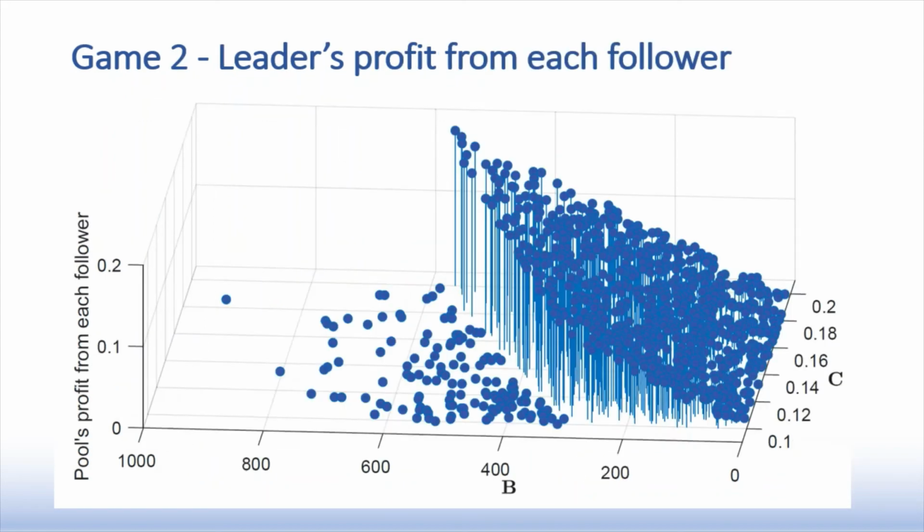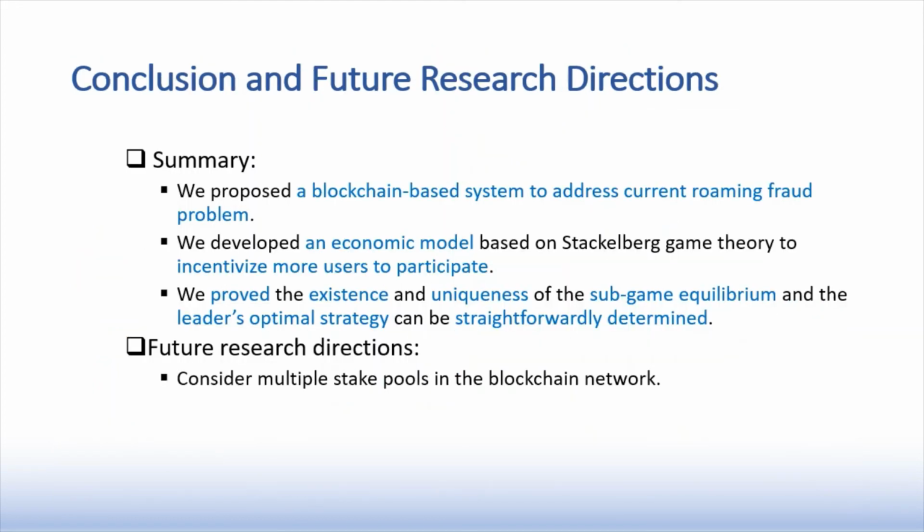In the second game, we simulate a 1000-follower game to determine the effects of the budgets and fixed costs of the players on the profit of the leader. As you can see from the graph, a follower with a higher cost and higher budget will give the leader more profit. However, if the budgets are too high, the followers will stop investing in the pool, and they will switch to self-mine instead.